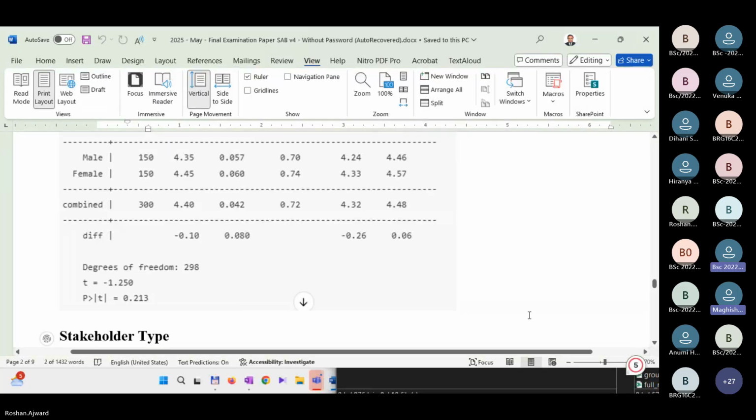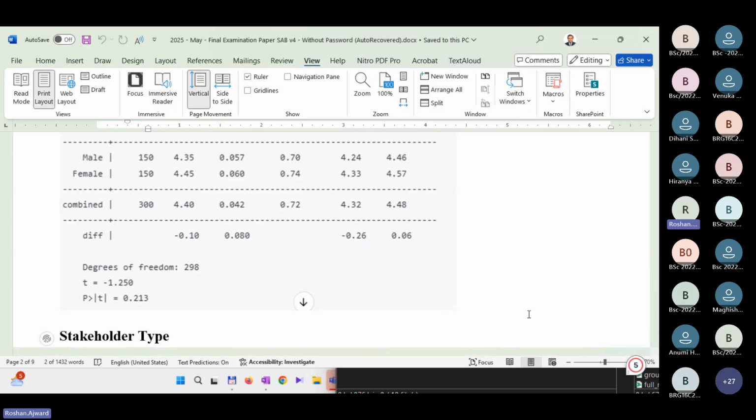There is no significant difference between the groups. Very good. Excellent. There is no significant difference between males and females, the 2 groups. Why? Because the sig value is well above 0.05. So we cannot reject the null hypothesis. We cannot reject that there is no difference, meaning there is no difference. There is no significant difference between males and females in terms of the satisfaction related to the effectiveness of this AI system. So that's the conclusion.